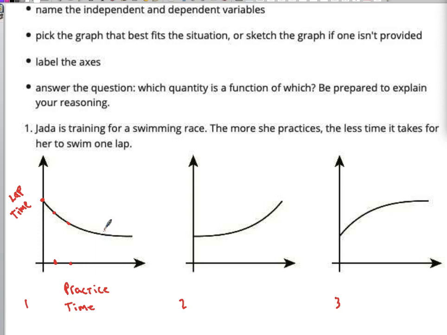So the question then is: is lap time a function of practice time, or is practice time a function of lap time? Say that correctly for me in a sentence, please.